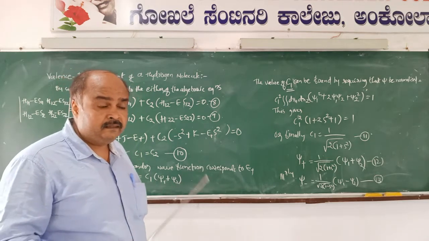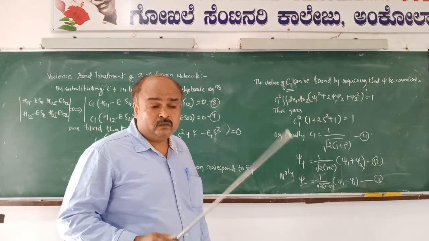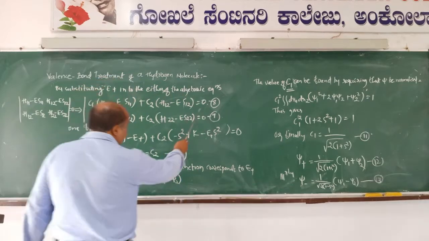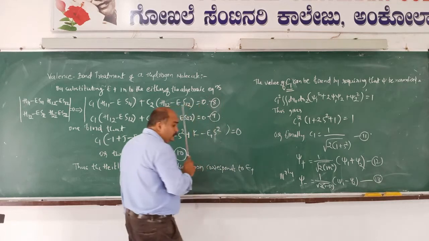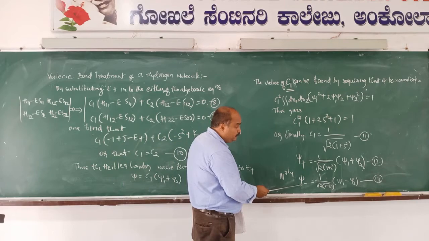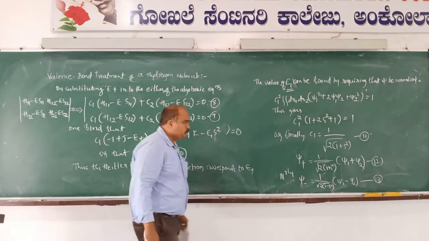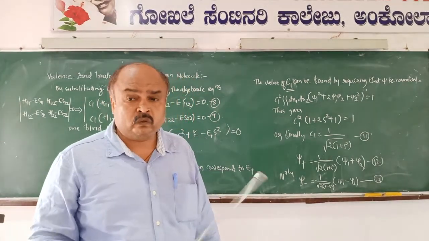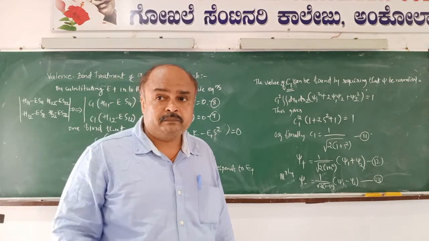With the help of the energy expressions, one could get psi minus and psi plus. If we incorporate E plus into either of the secular equations, 8 or 9, one could get the psi plus value. If I put E minus into either of these secular equations, one could get the psi minus value for the H2 molecule. I have clearly mentioned the solution of psi plus of the H2 molecule in this presentation.